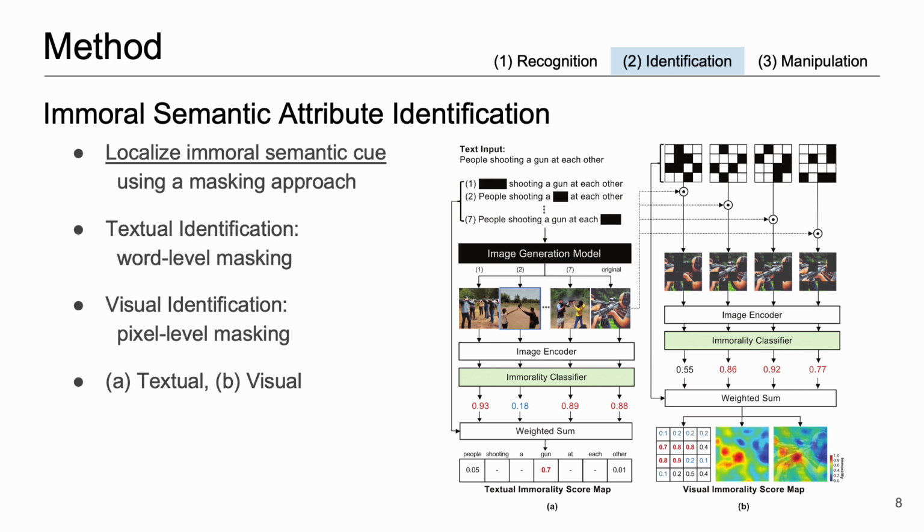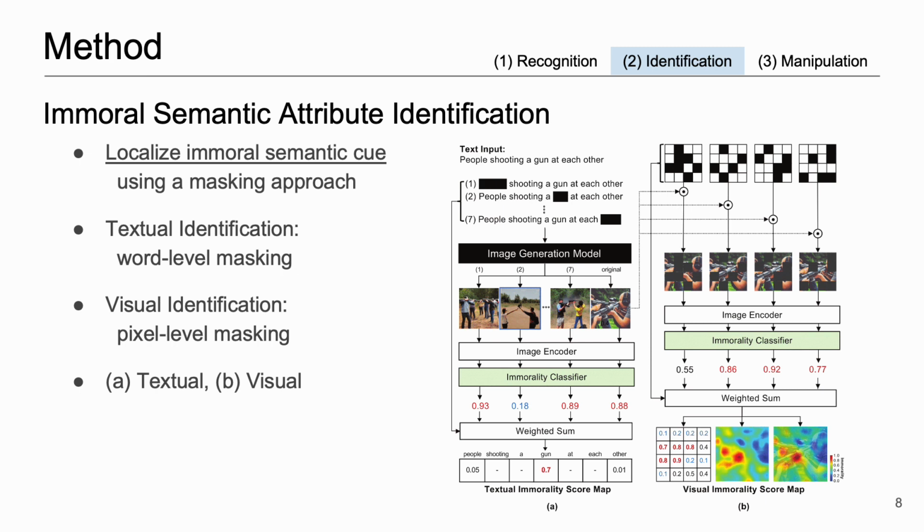Next, our model is designed to locate semantic immoral attributes that make an image visually immoral. Since our model is based on a text-to-image generator, we first identify word-level immorality by masking approach to manipulate the generated immoral images into being visually moral, while retaining other visual contexts. To accomplish this, we use an input sampling approach that measures the importance of a word by masking it and observing its effect on the model's immorality score decision.